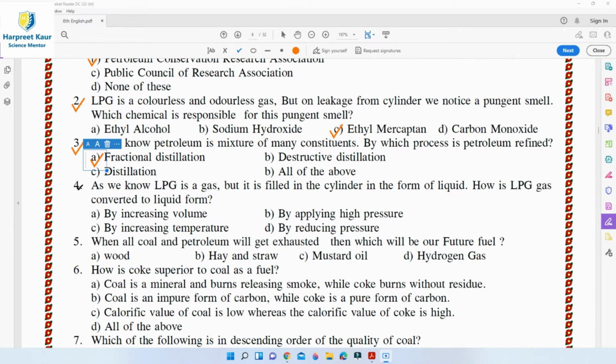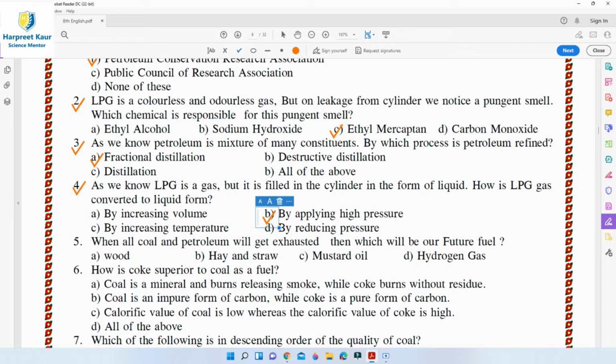Then moving on to question 4. As we know, LPG is a gas, but it is filled in the cylinder in the form of liquid. How is LPG gas converted to liquid form? The petroleum gas, that is LPG, has been liquefied under pressure, and that is why it is called liquefied petroleum gas. So option B, that is by applying high pressure, is the right answer for this question.